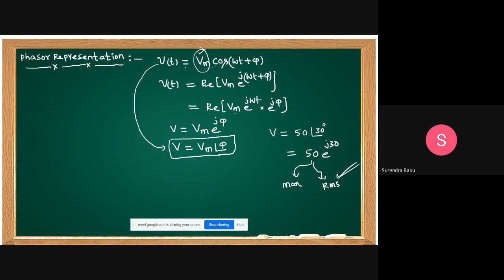Understand, friends? Whatever is given in time domain, you directly take that as the maximum value only. But in phasor representation, this value may be maximum value or RMS value. If it is not mentioned whether it is a maximum or RMS value, then you take the RMS value. Yes, that observation is important, students.